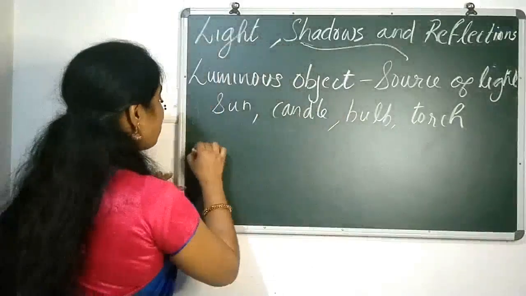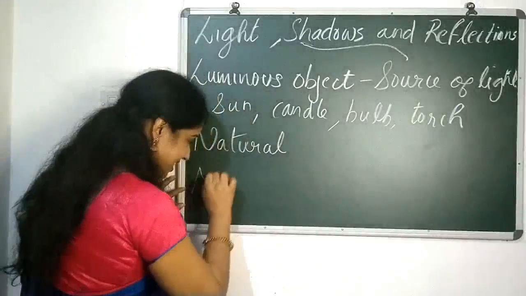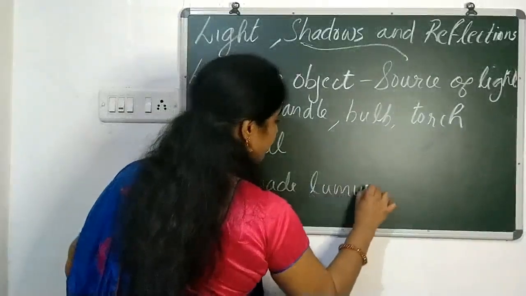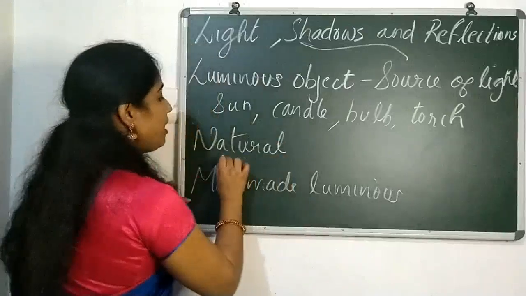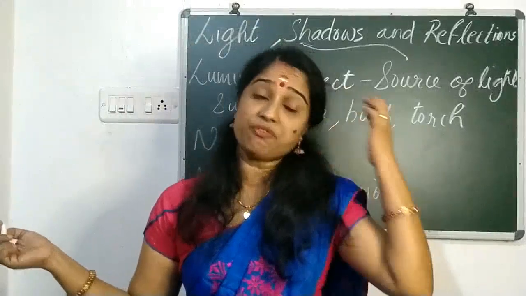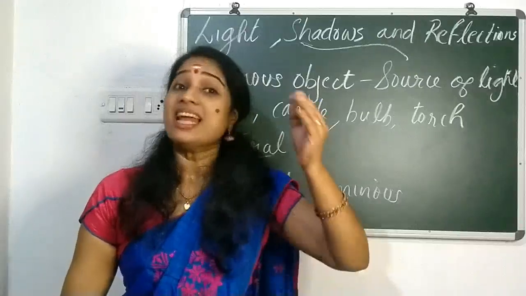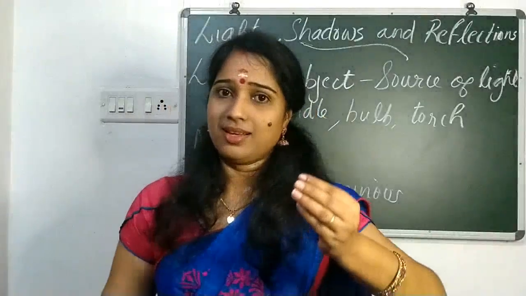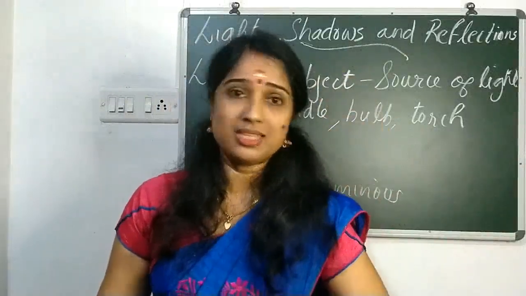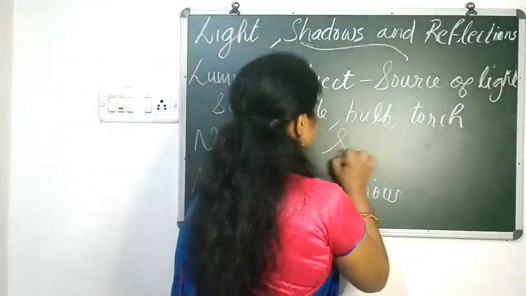Natural luminous object, that is the first one. Second one is? Yes, absolutely right, man-made luminous object. Who can tell the difference between natural luminous object and man-made luminous object? Natural luminous objects are not man-made. Very simple answer. It is quite natural. A typical example is the sun, a natural luminous object.